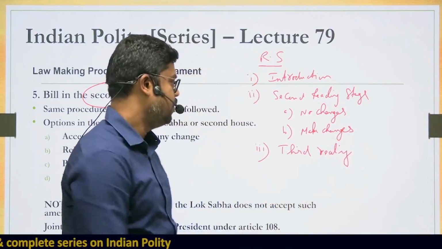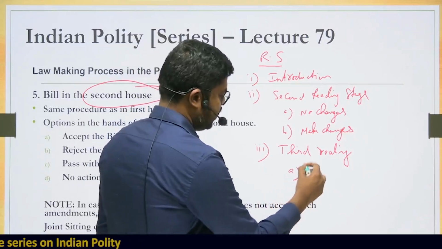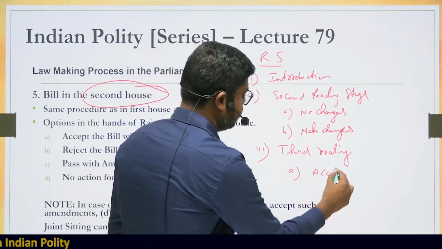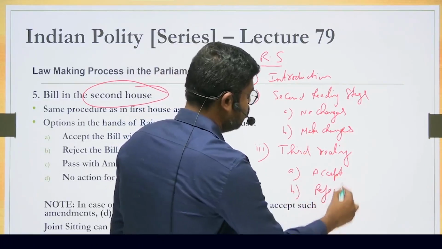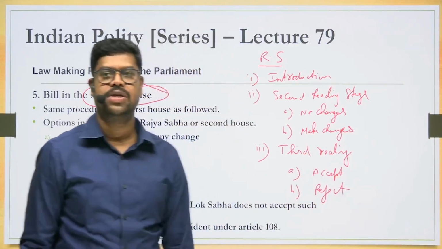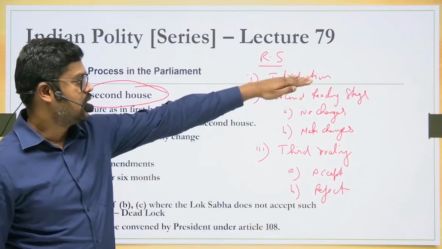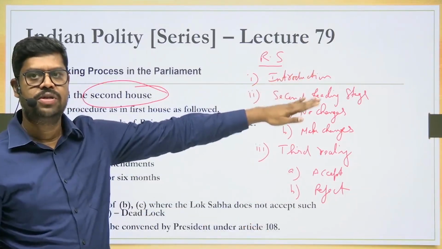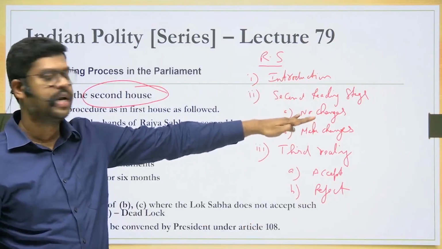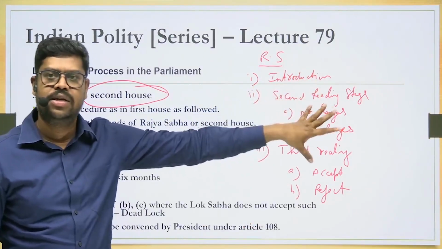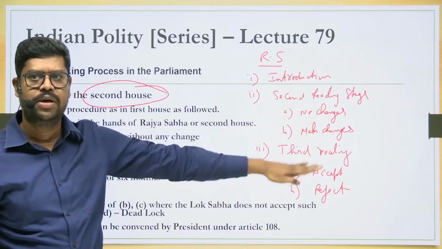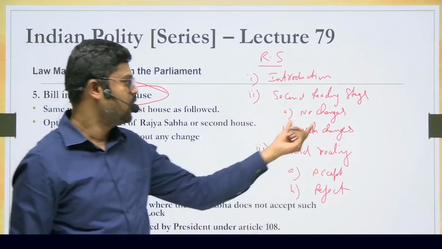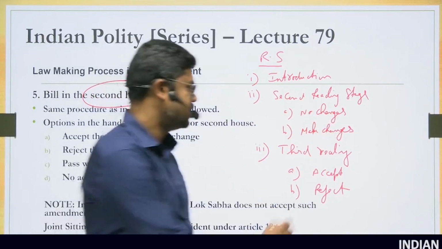So here there can be two options. Either they accept or they reject. These are the two things that can happen. Now try to understand. The bill is introduced in the Rajya Sabha. After the major objectives and reasons are discussed, the bill comes to the second reading stage. In the second reading stage, if they want to make changes, they can make changes, or without changes also they can pass it to the third reading. Irrespective of whether they make changes or no changes, they can accept the bill.